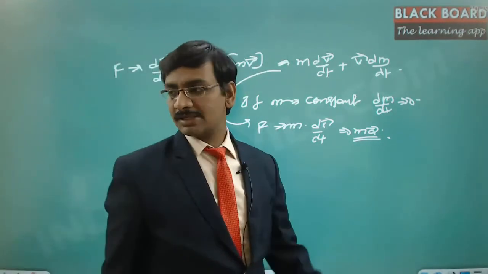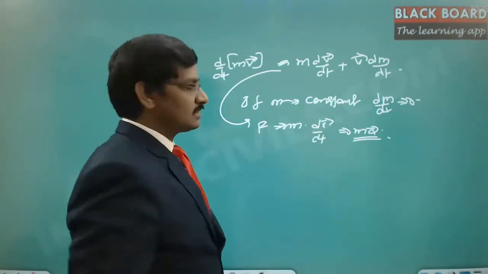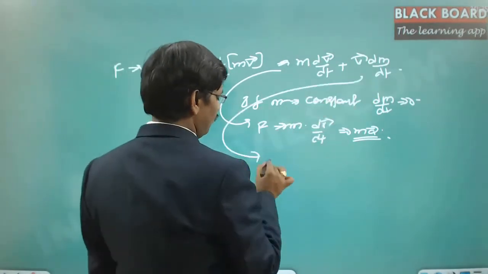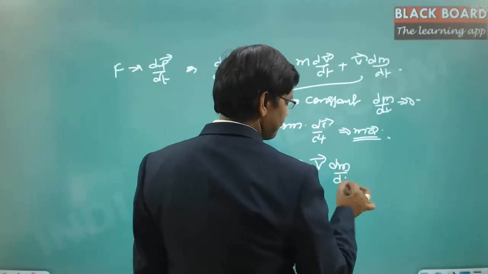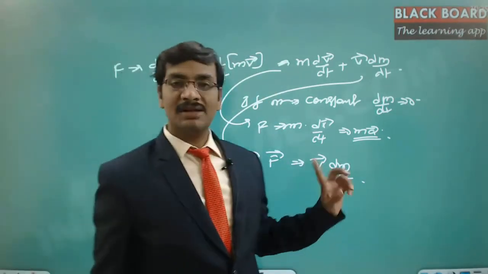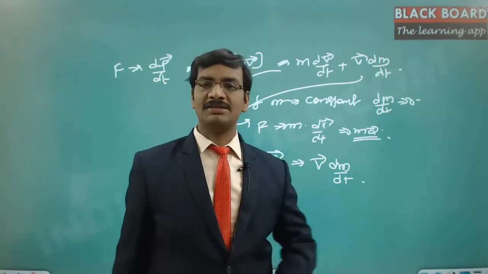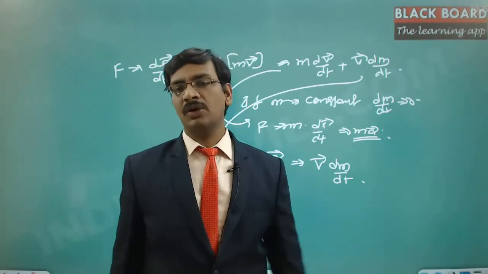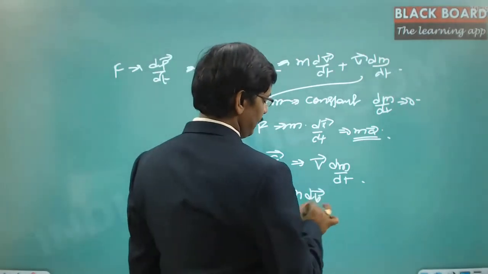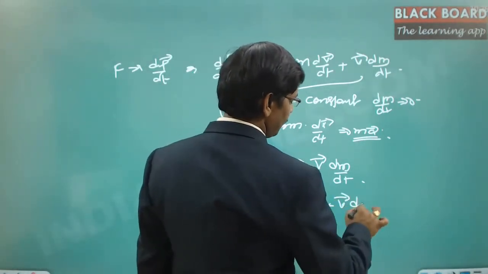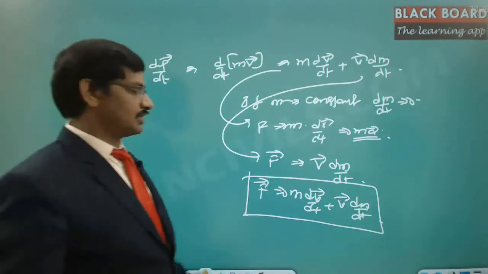Suppose v is constant and m is changing, as in the case of the sand lorry. There v is constant. Hence F is equal to v into dm by dt, where dm by dt is the rate of change of mass. So this is again the force. Suppose both are changing, the lorry velocity is changing and at the same time mass is leaking out. In that case we have to consider m into dv by dt plus v into dm by dt. So this is the entire equation for the force.